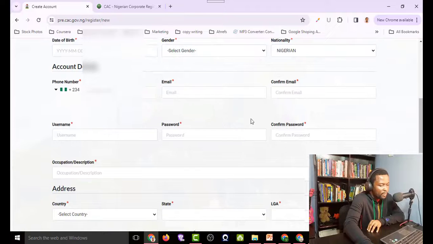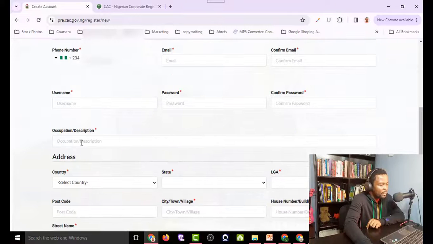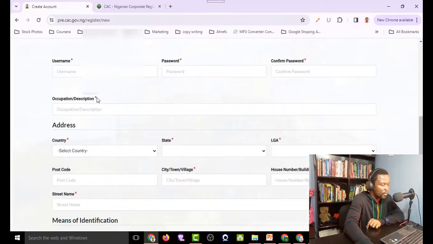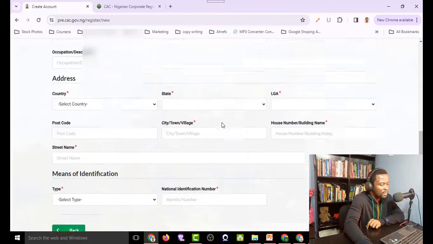So just go ahead and fill your email, confirm your email here, put the username. This can be anything as long as no one has used it already on this portal. Then you do your password, confirm your password, and then fill your occupation. Remember, wherever you have this red asterisk, it's compulsory. You have to fill it. You need to select your country, your state, your local government. Please be very careful when you are filling these things.